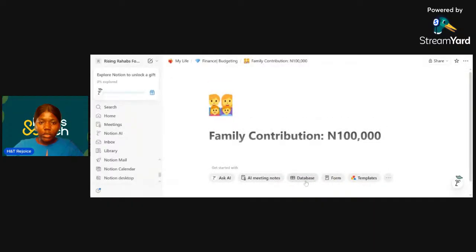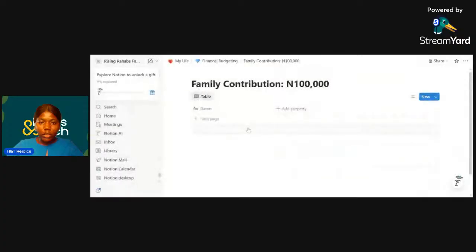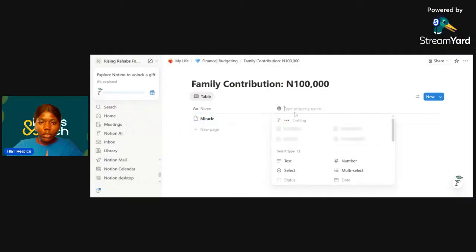You can do a database and say, okay, let's do empty database. In this database, you can decide to say, oh, I'll send money to Miracle, and then you say, okay, let's say this is property. You can write purpose, and then you can choose if it's going to be text, if it's going to be status, if it's going to be select. This status is like complete or not completed, if it has a date or something. But for purpose, we should use text because we can type.